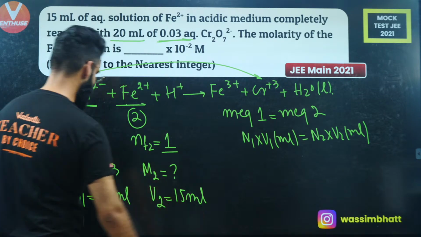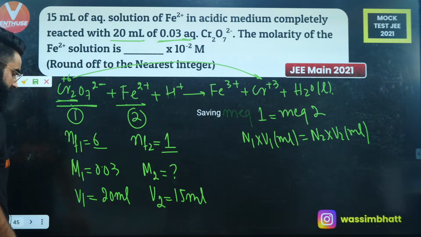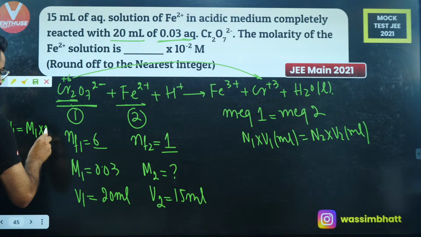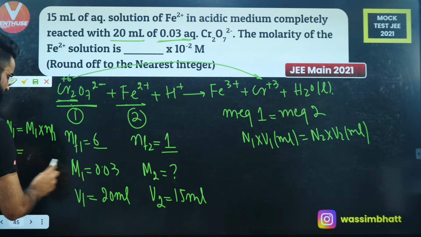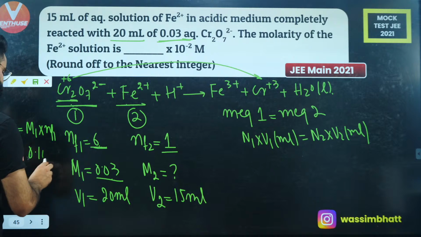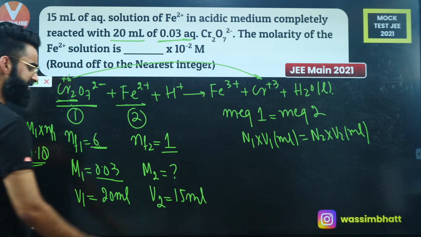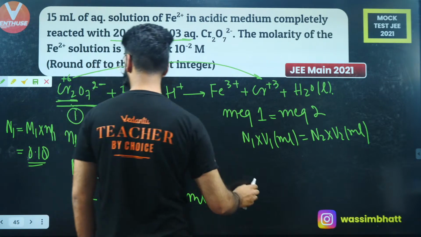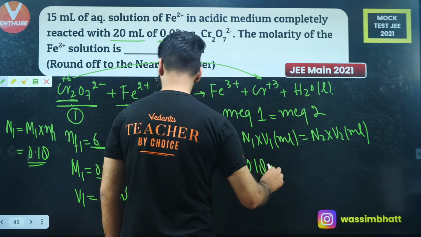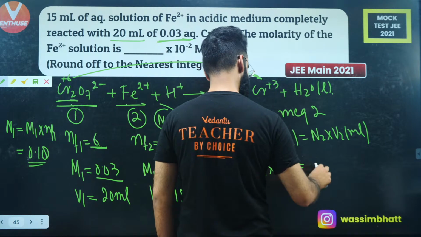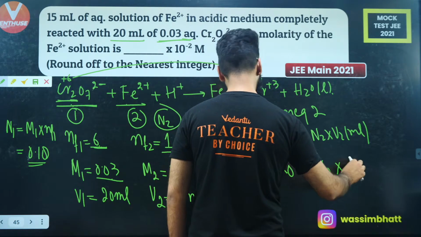So what is the first thing which I'll be doing? I'll be converting molarities into their normalities. So normality of the first is equal to molarity of the first multiplied by n factor of the first, right? Molarity of the first is 0.03, n factor of the first is 6, and 6 multiplied by this is 0.18, right? Let's assume the normality of the second is represented by N2. Now people, the N1 value I got is 0.18, the V1 value was given to me as 20, which is equal to N2, which I'll be calculating first of all. The V2 value is given to me as 15.